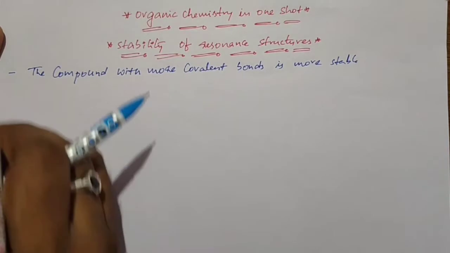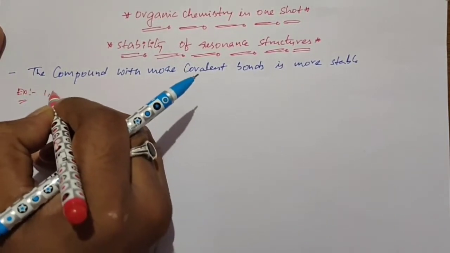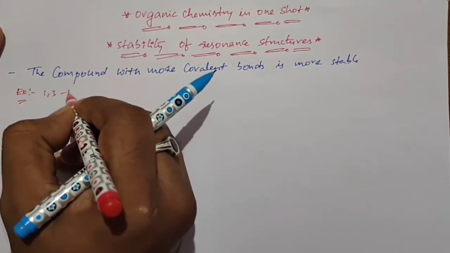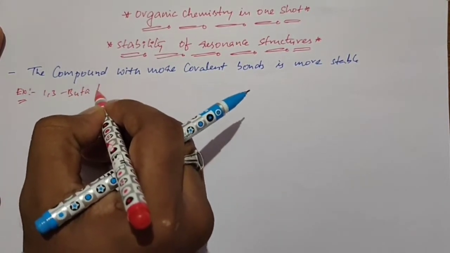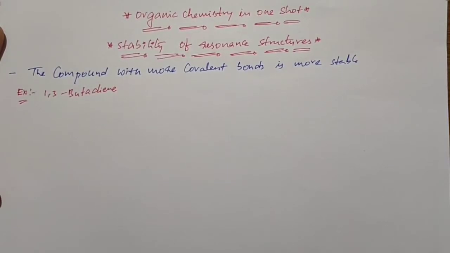For better understanding, let us take one example here: 1,3-butadiene. It is the best example for this.